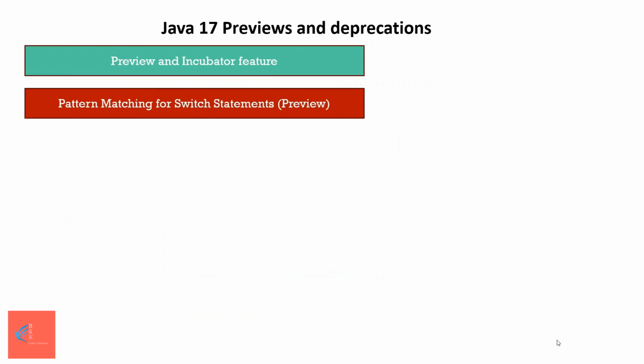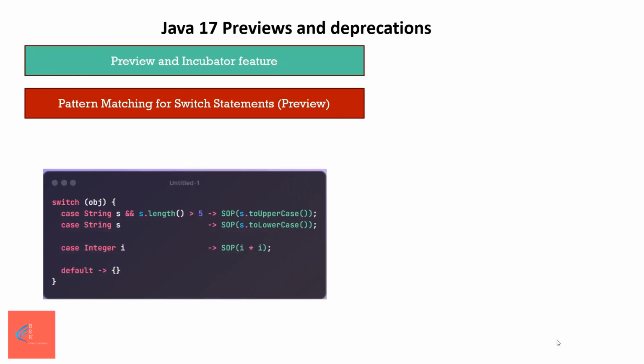In Java 16, we got pattern matching for instanceof, which helped in eliminating the need for explicit cast after instanceof checks. The same new addition happened with switch statement in Java 17 also. Here's one example for pattern matching in switch. Here we are combining case and if block in a single statement.